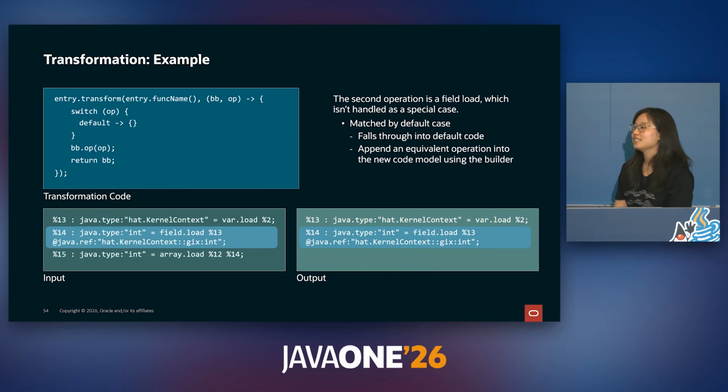The next operation that we see is a field load. So this also isn't handled by our transformer because fields are separate from buffer accesses. So this too will fall through the default code and get copied over into our outputted model.